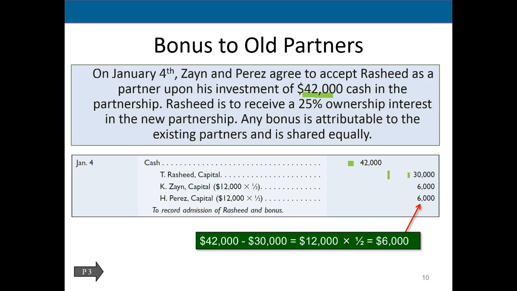The difference is a bonus to the partners. So the partners are increasing their capital accounts evenly by the difference. You can think of it as the 42 minus the 30. That means we need a $12,000 plug, and we're going to increase that plug to the partnership capital accounts. Remember, the capital accounts have a credit balance. We're going to make them go up by doing the same thing to it, which is another credit. So in essence, the partnership basically owes these 2 partners who were there before more money. The amount owed to these partners has gone up.